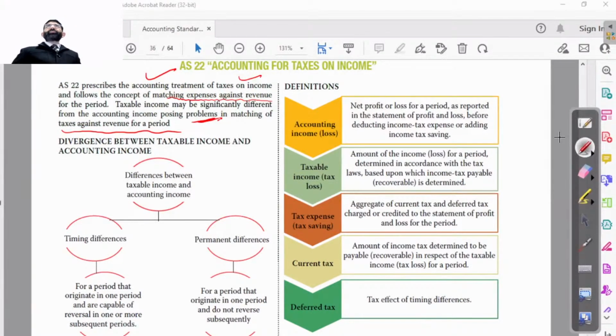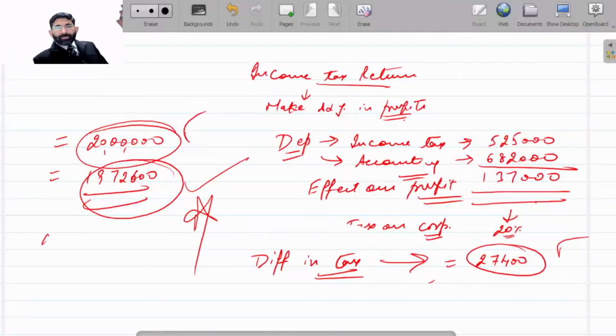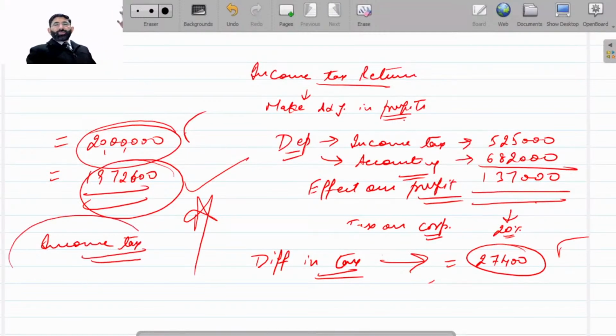Even if you remember that if income tax is not paid within the time schedule, it is delayed, then it is also not allowed. Now these expenses are to be adjusted in the next period.